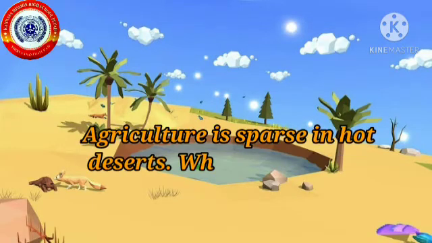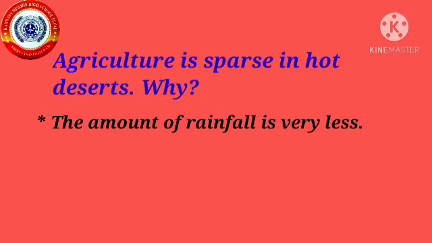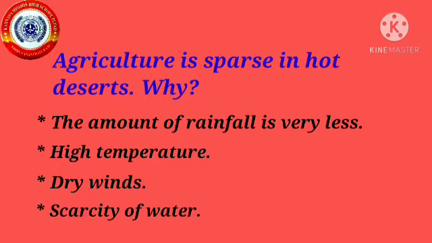Agriculture is sparse in hot deserts. Do you know why? The amount of rainfall is very less in hot deserts. Due to the high temperature, dry winds, and scarcity of water, agriculture is very difficult here.